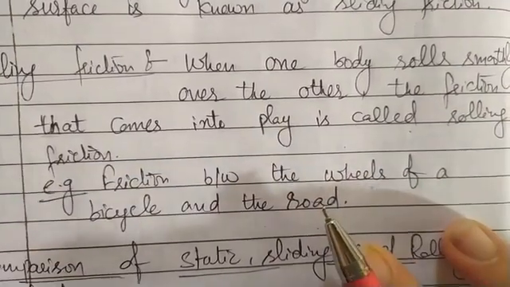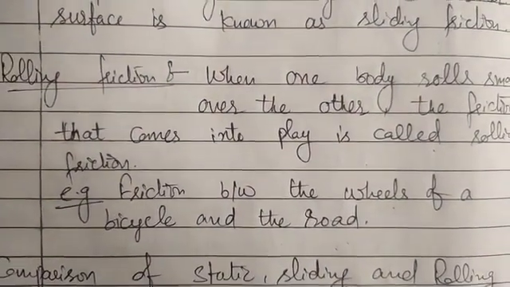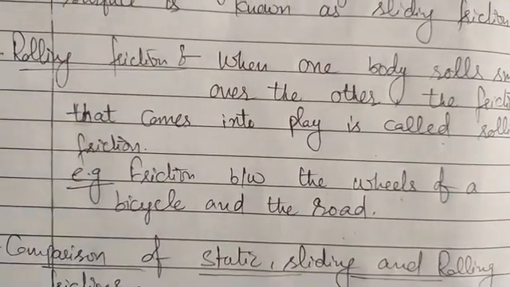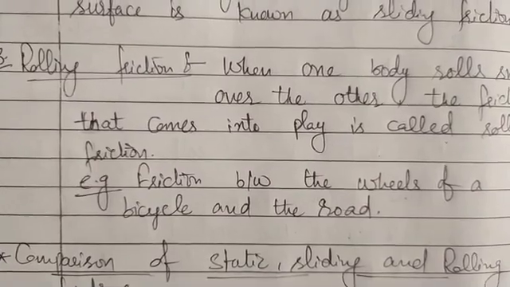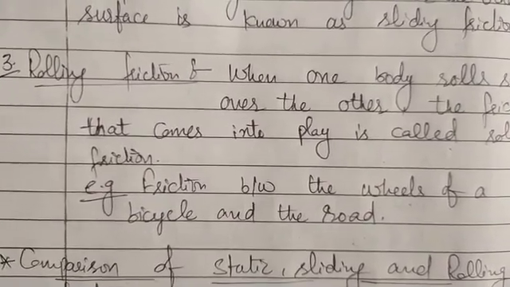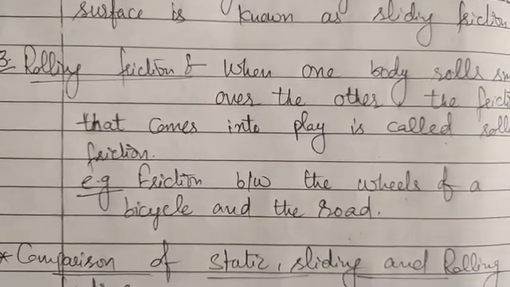As we already see, we use this rolling friction in all the heavy and lightweight objects. For example, the trolley that we use to keep the objects, that has wheels, so in that type there is also rolling friction.